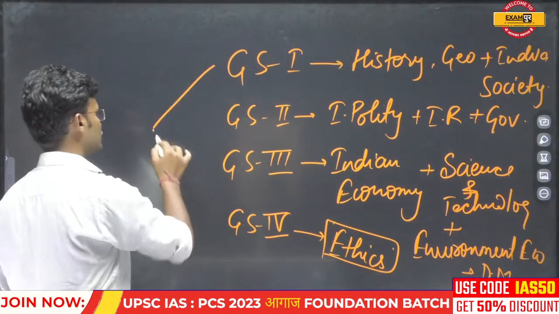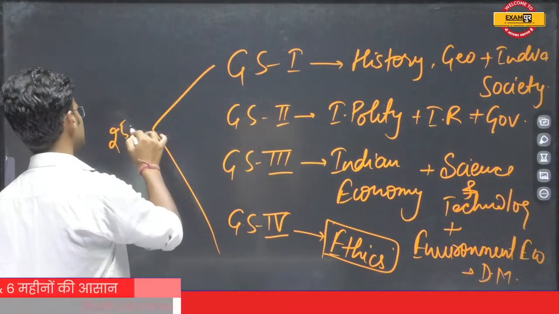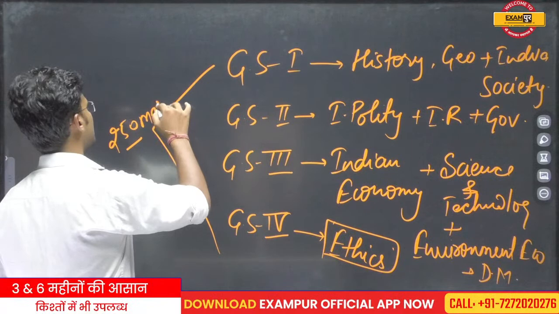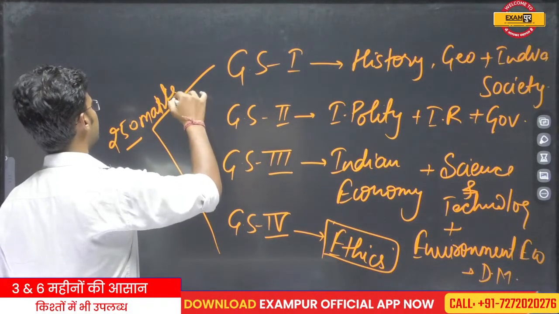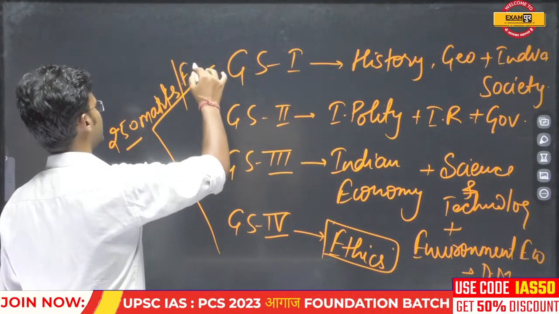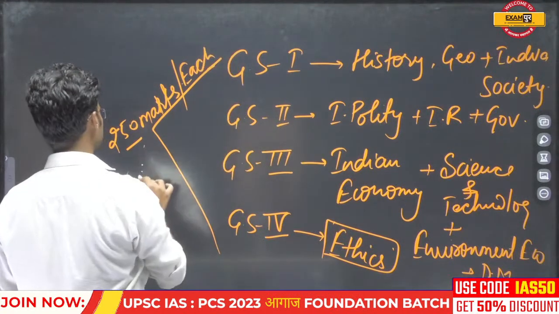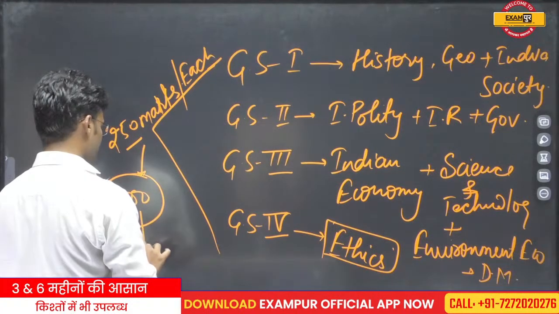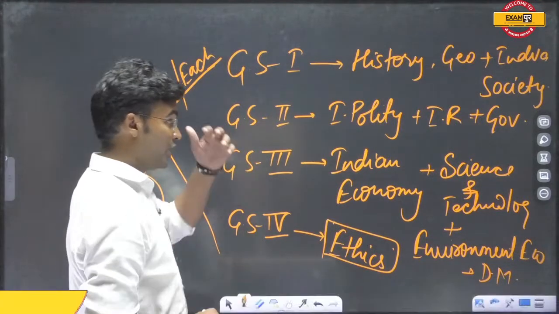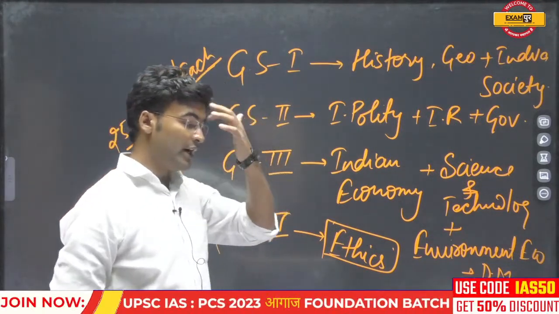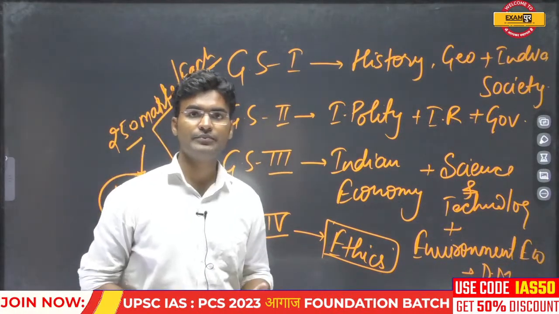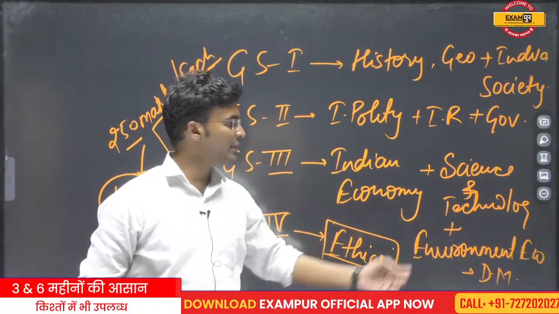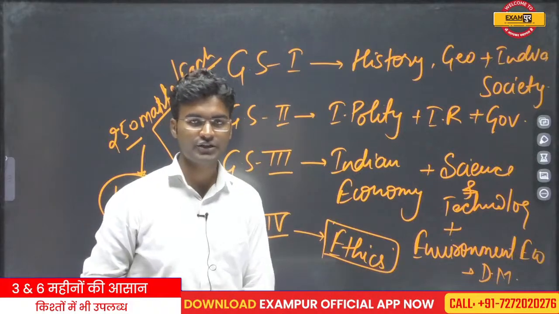Each paper carries a maximum of 250 marks, which means the total marks for GS is 1000. I will deal with the geography section, the environment and ecology section and the disaster management section.